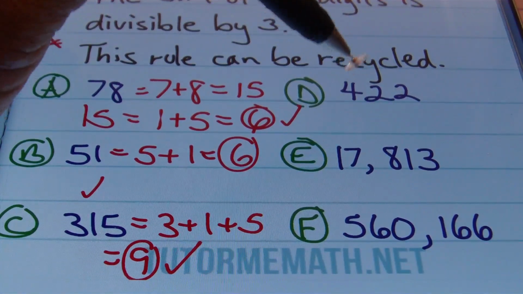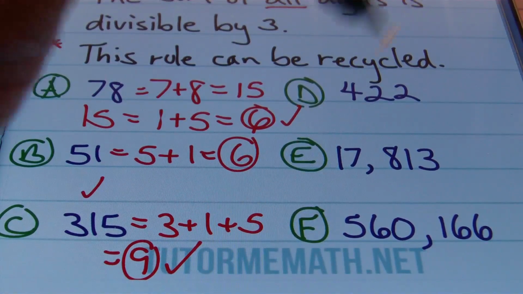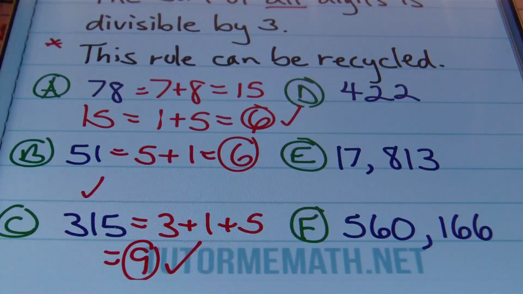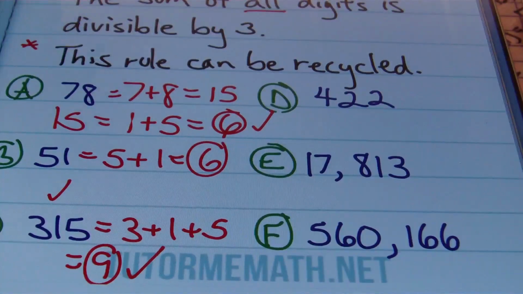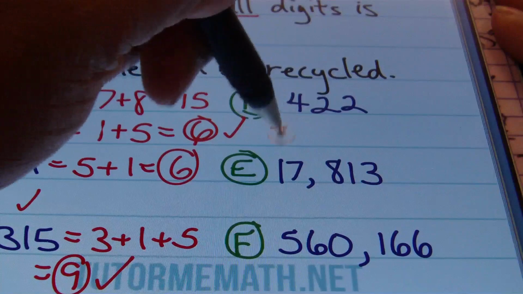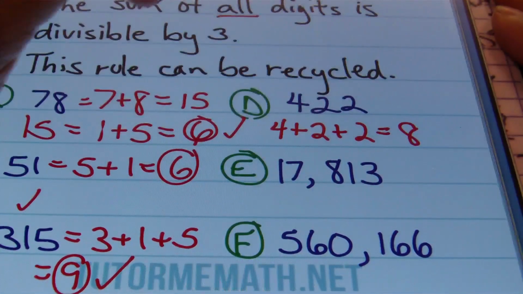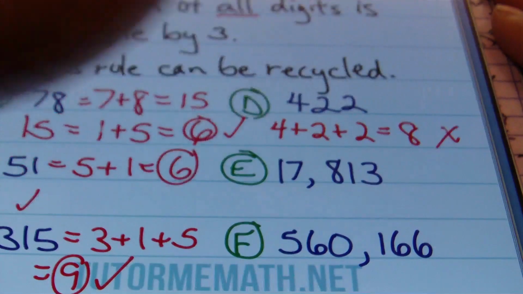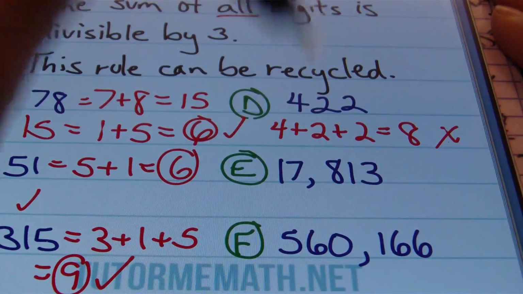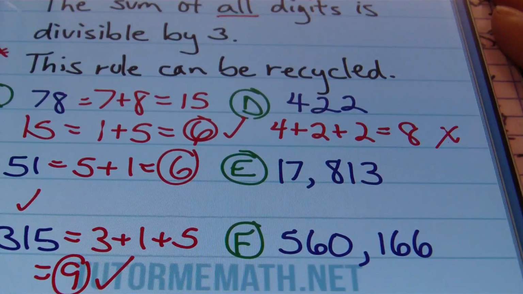What about D? All right, this problem here, this 422. Is this number divisible by 3? If I were to add the digits 4 plus 2 plus 2, let's go ahead and show that here. If I add 4 plus 2 plus 2, we'll end up with 8. Well, is 8 a multiple of 3? Can 8 be divided by 3 evenly? Absolutely not. Therefore, 422 is not divisible by 3.